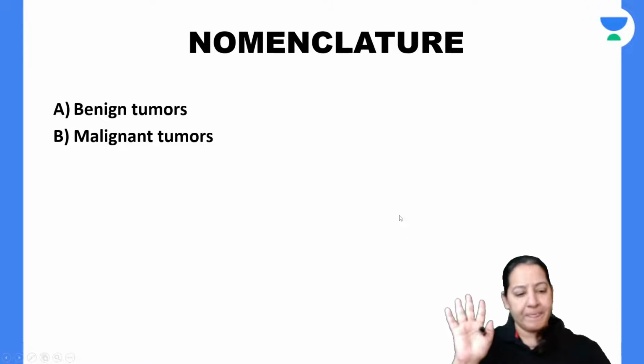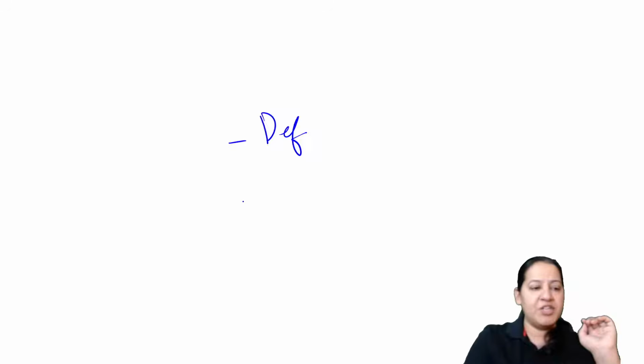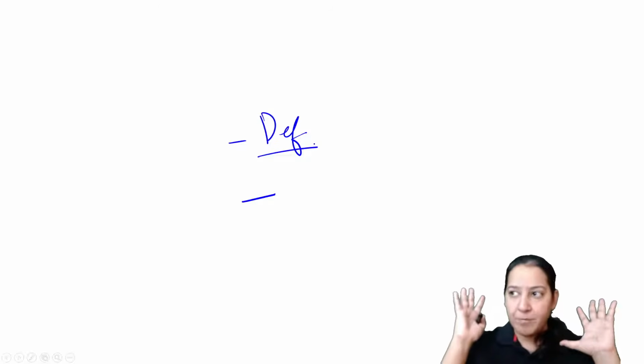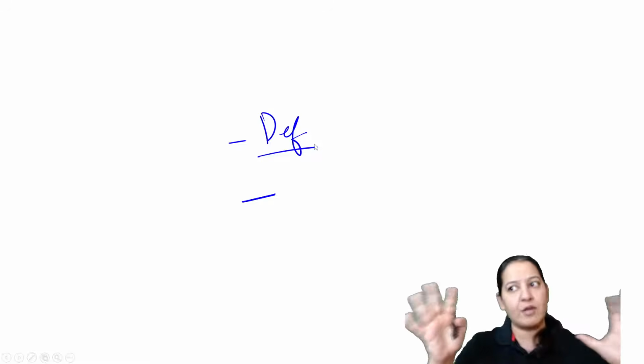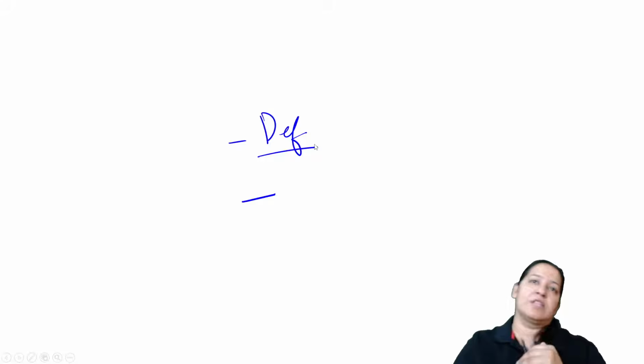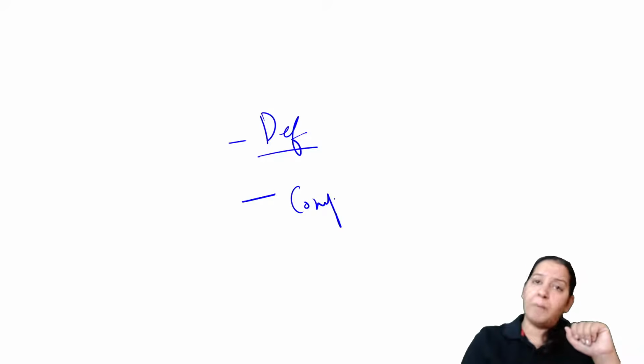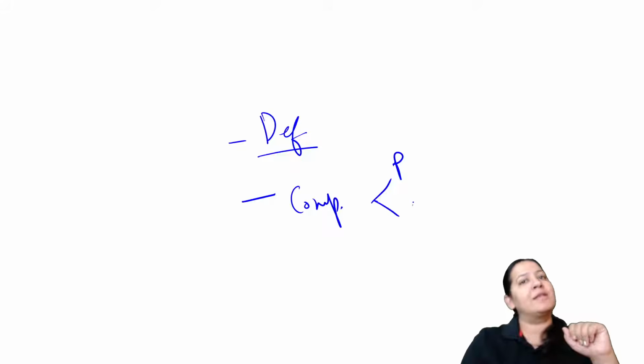So till now we have studied the definition of neoplasia. We know what neoplasia is. Neoplasia is a mass of abnormal cells in which the growth is uncoordinated, the growth is excessive, and growth occurs even after cessation of the stimuli. That is neoplasia, right? After the definition, we have seen the two components of neoplasia, the parenchymal component and the stromal component.